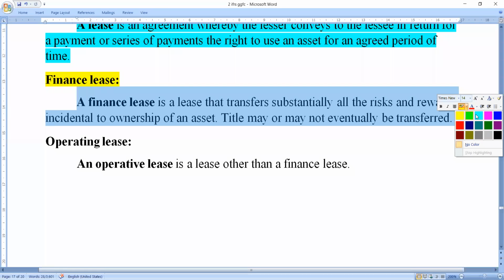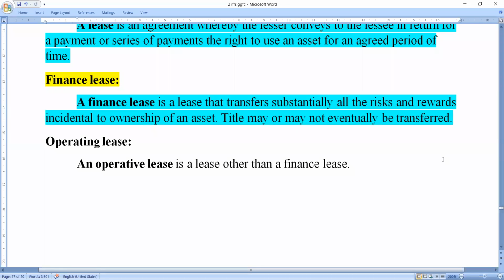See here, finance lease. What it means: a finance lease is a lease that transfers substantially, which means continuously, all the risk and rewards incidental to ownership of an asset. Title may or may not eventually be transferred.